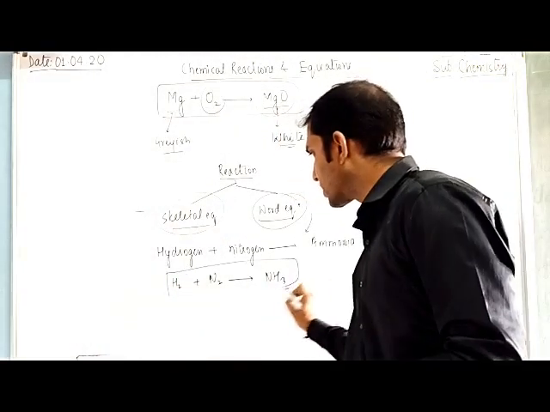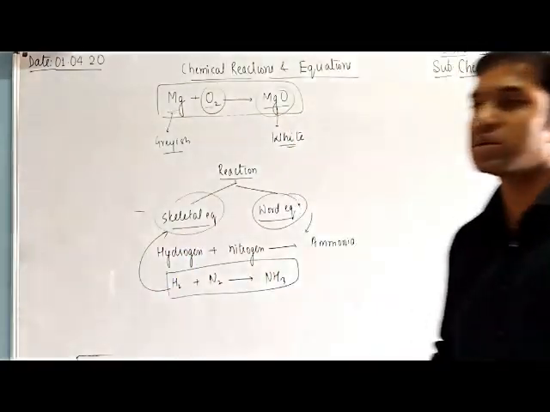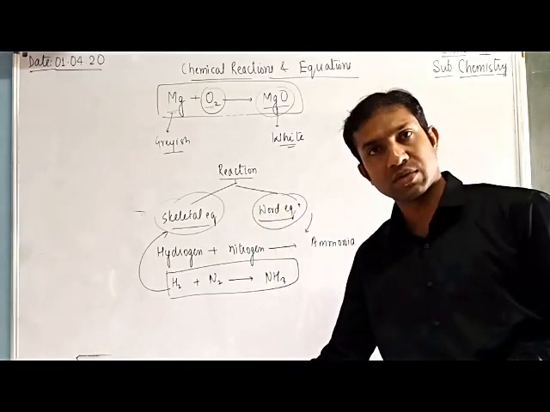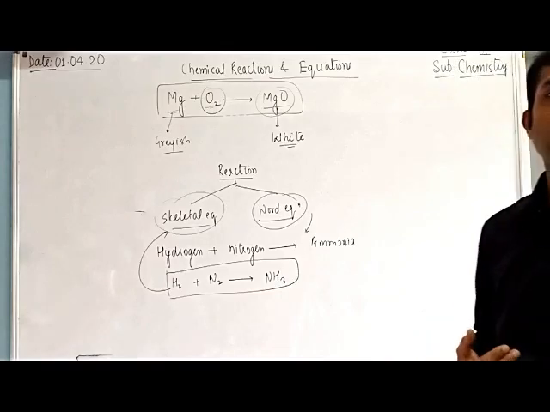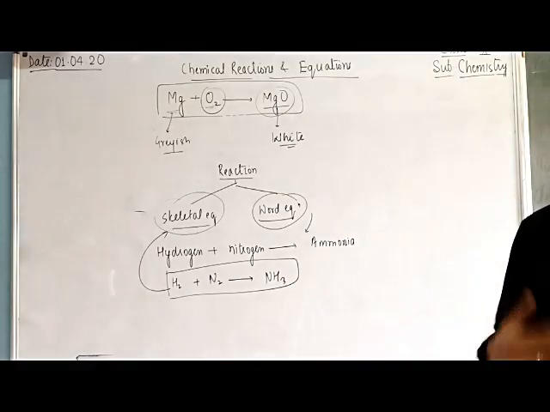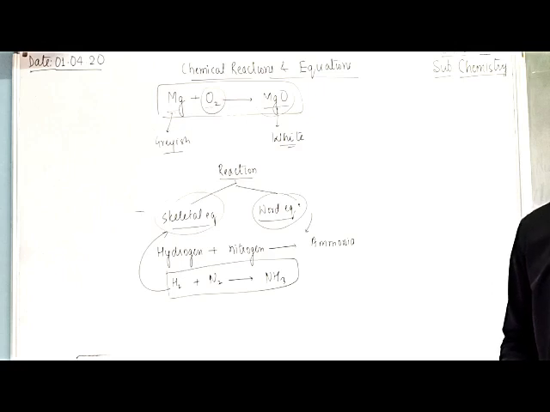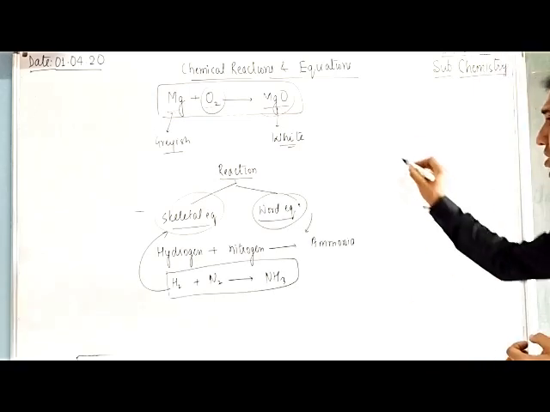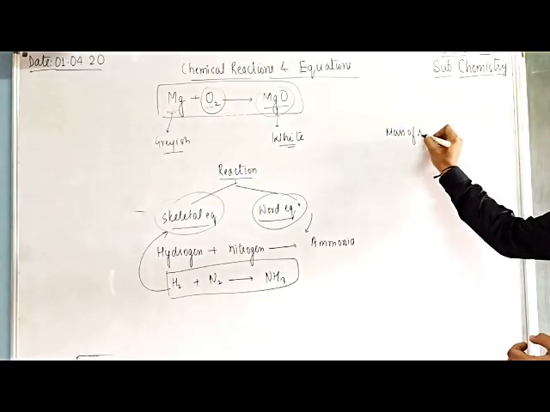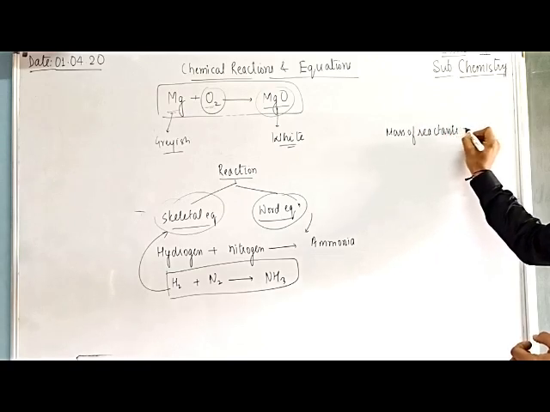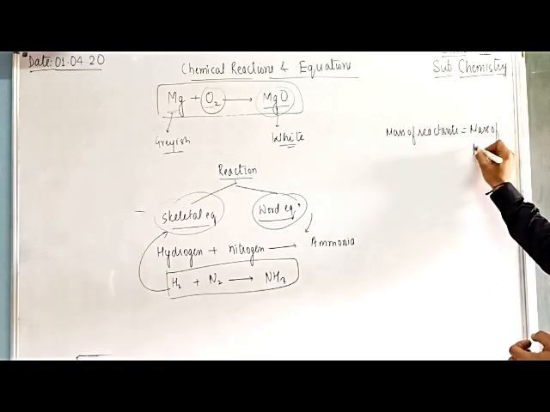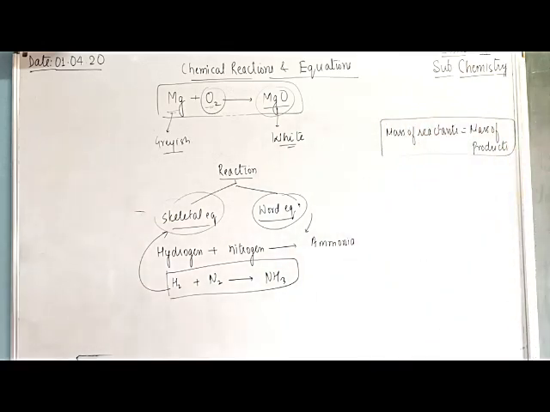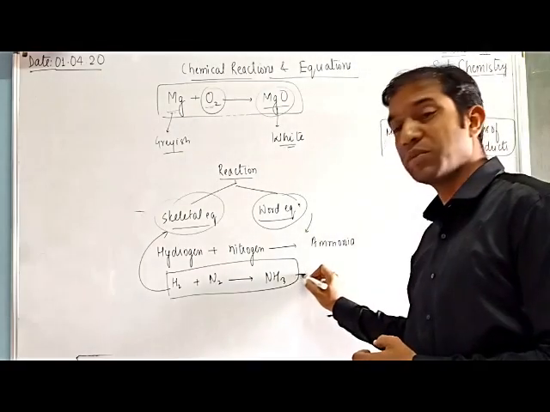This form is called the skeletal equation, and in a skeletal equation the number of atoms of hydrogen and nitrogen in the reactants is not necessarily equal to the number of atoms on the product side. It may be the same or it may not be. So the skeletal equation must be balanced. According to the law of conservation of mass, the mass of reactants will be equal to the mass of products. To follow the law of conservation of mass, this skeletal equation must be balanced.